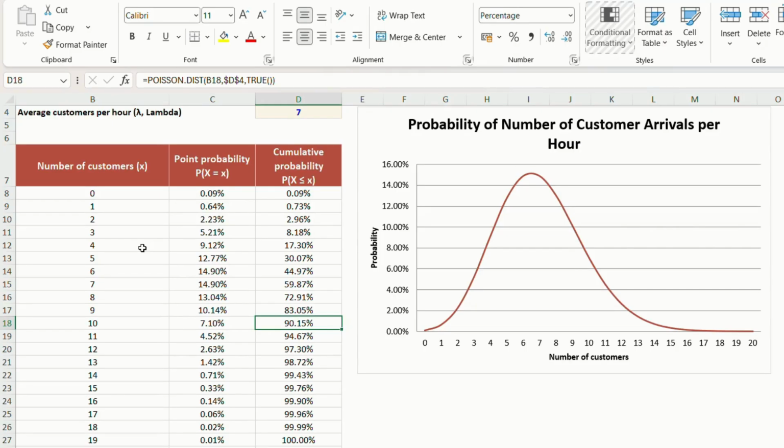No, there is no decimal. There's only 1 or 2, 5 or 6, 7, 8, 9, 10. So Poisson can be thought of as the inverse of the exponential distribution: exponential uses 1 by lambda, the average gap in time between events, while Poisson uses lambda directly with the average count.